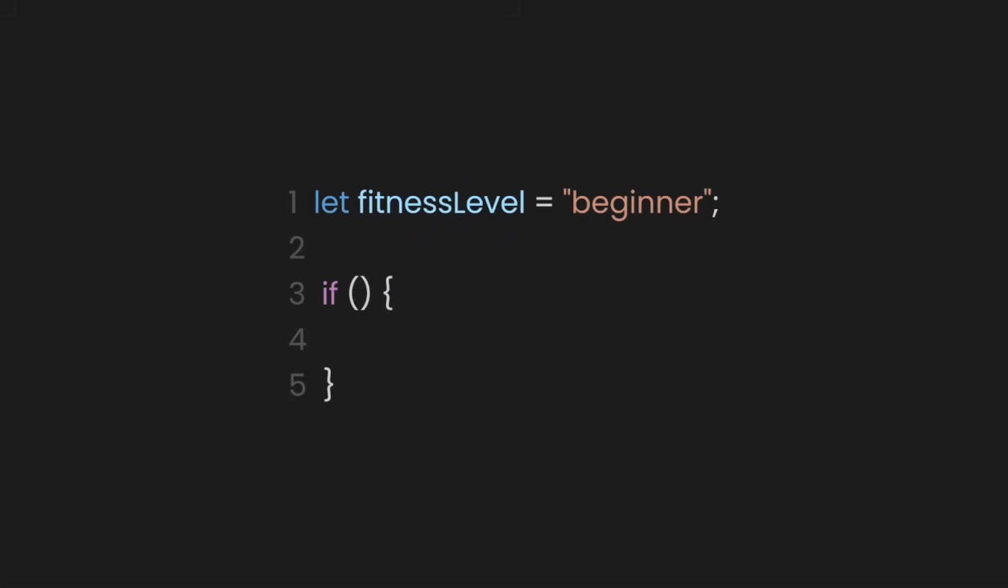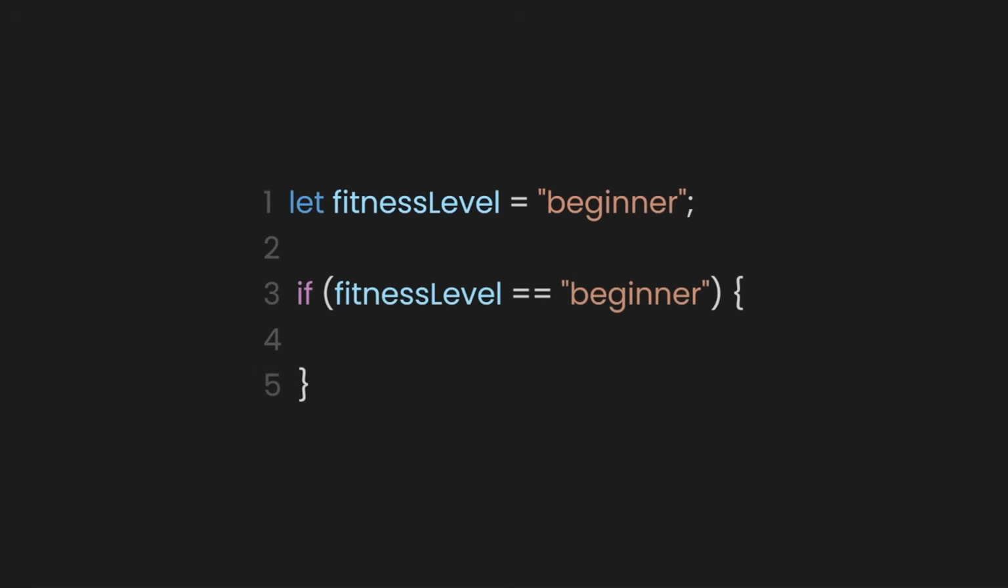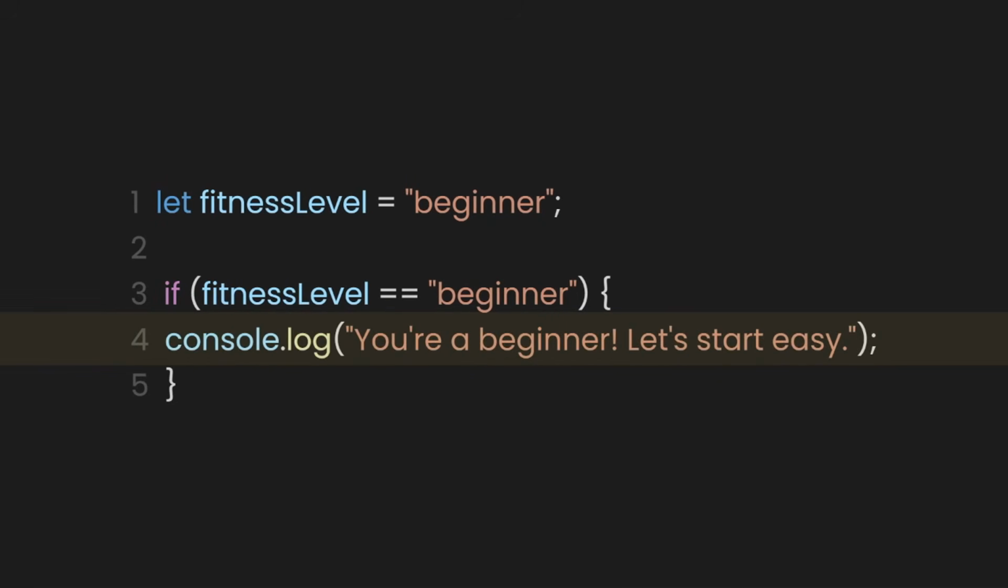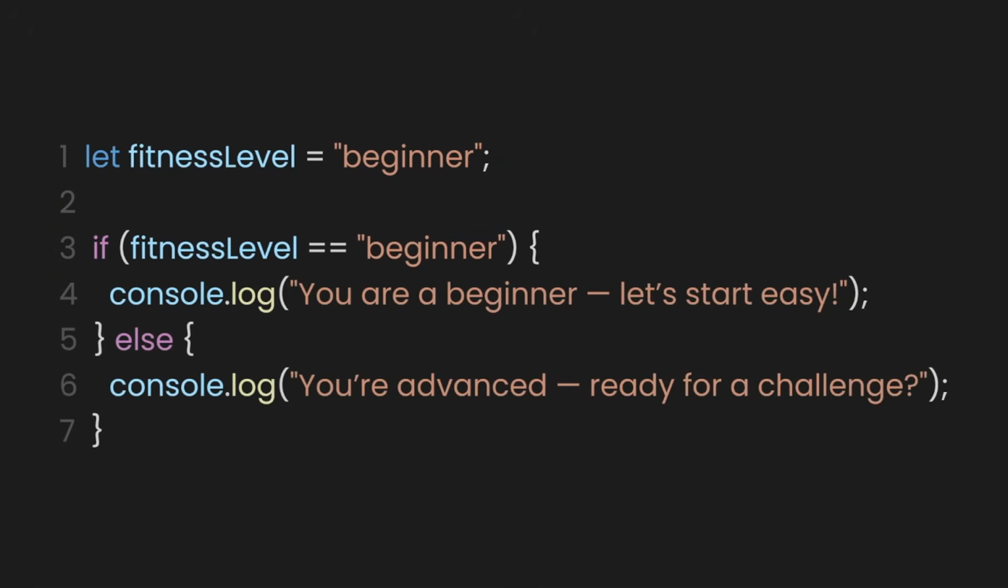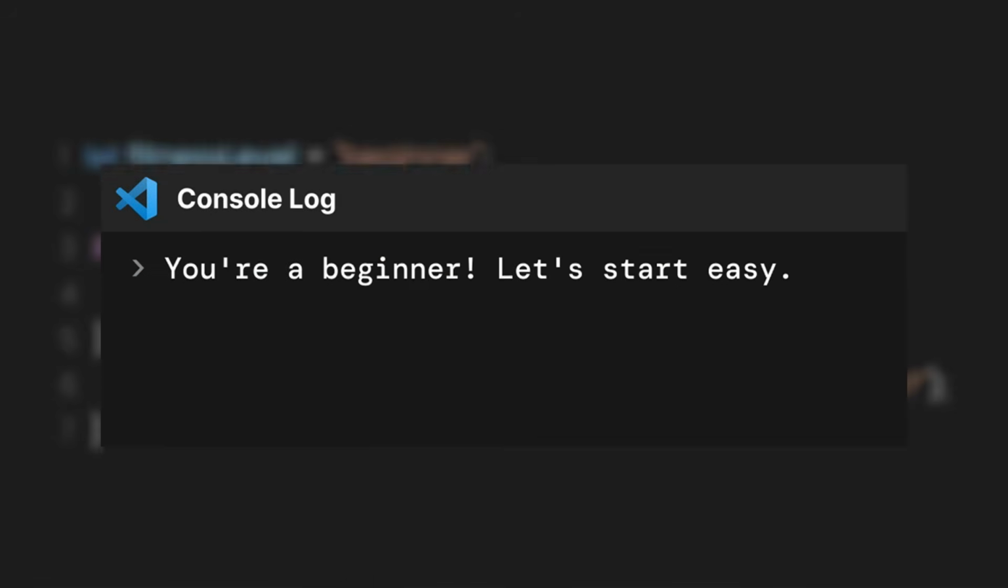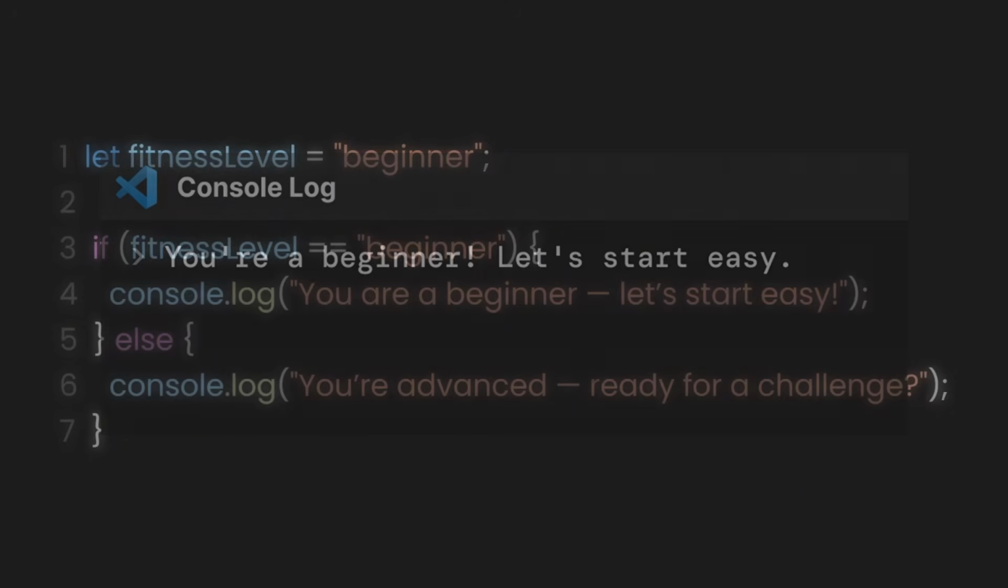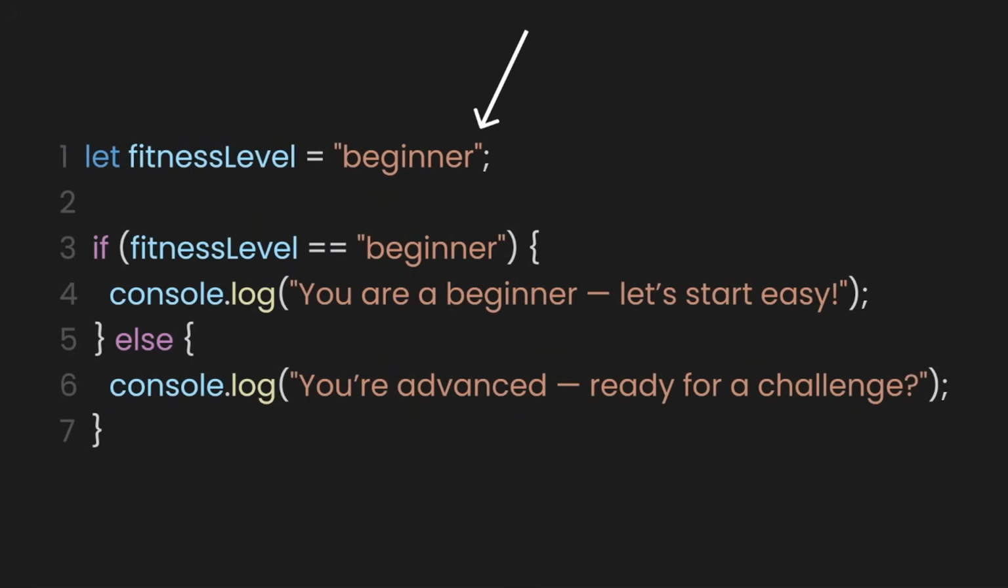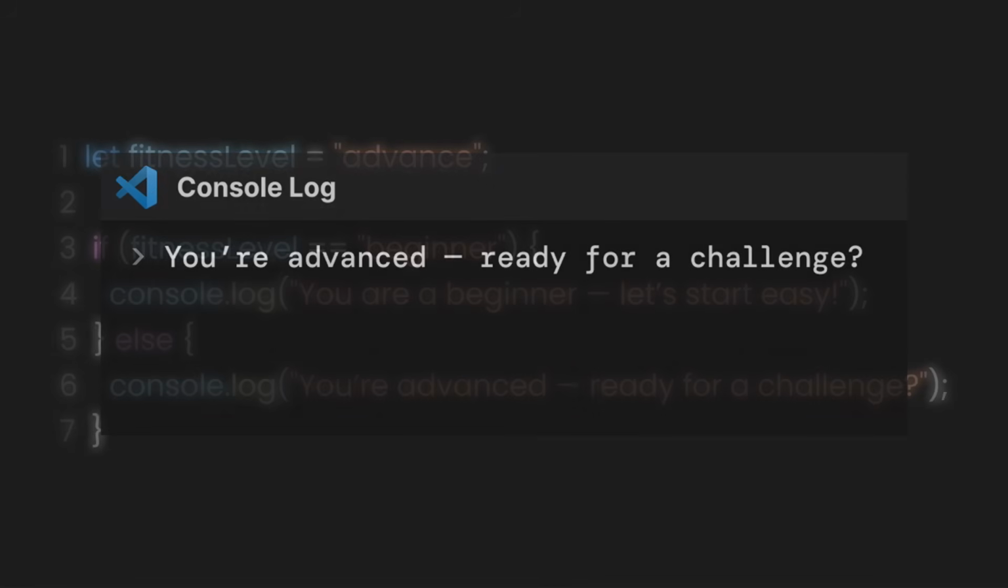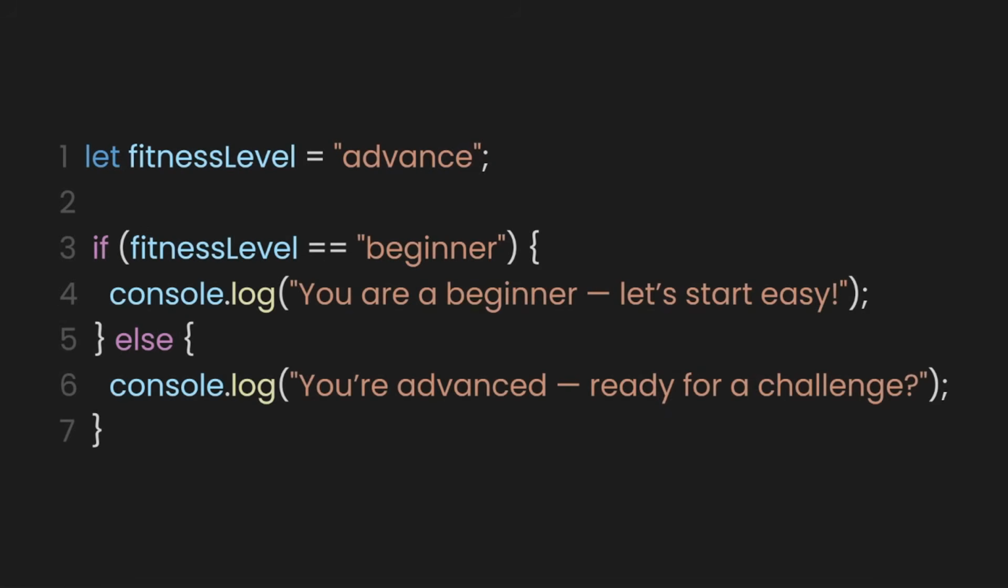Now, let's declare an if statement. In the parentheses, we'll check if fitness level is equal to the text beginner. If it is, we'll log, you are a beginner. Let's start easy. Next, let's add an else block. This part will run if the person is not a beginner. Inside the else block, we'll log a message like, you're advanced, ready for a challenge? So, if we check the console, we'll see the message from the if block, because fitness level is set to beginner, and the condition is true. But if we change fitness level to advanced, the condition becomes false, and the else block runs instead, showing, you're advanced.